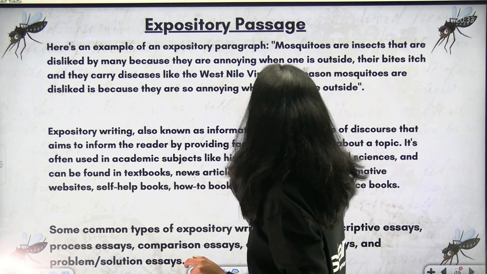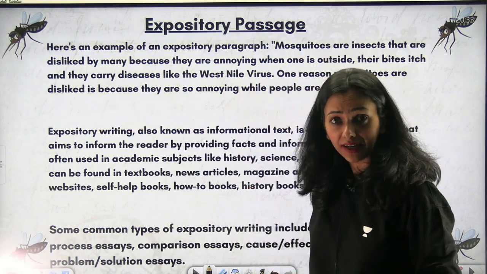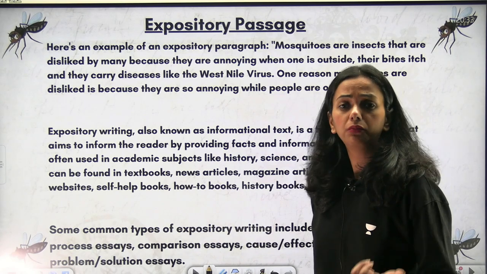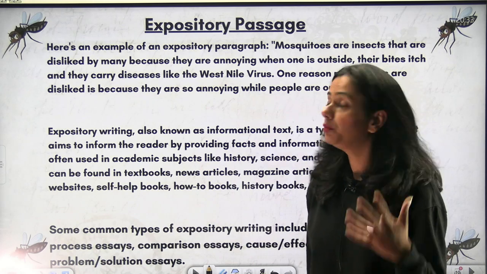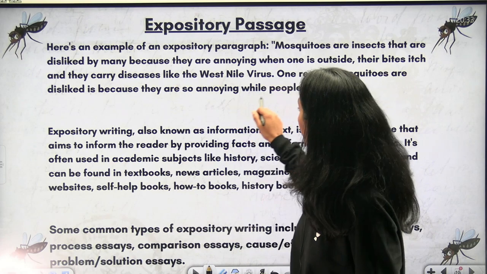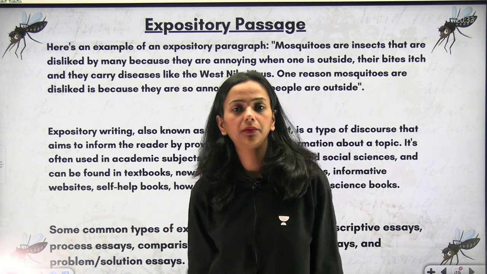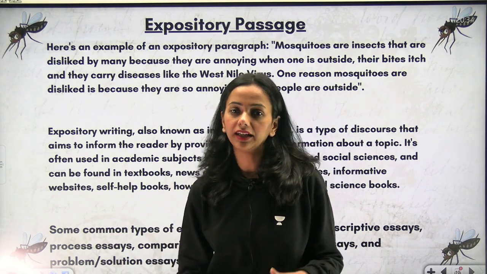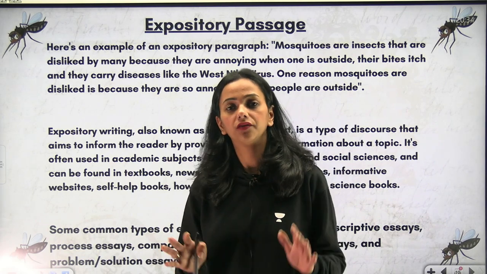Their bites itch and they carry diseases like the West Nile virus. Yes, there are diseases, dengue, there is malaria that these small insects carry, and we have to be very careful. One reason mosquitoes are disliked is because they are so annoying while people are outside. People are outside for fun because these mosquitoes are also outside for fun. Their fun is biting us, and our fun is all ruined because of these mosquitoes.